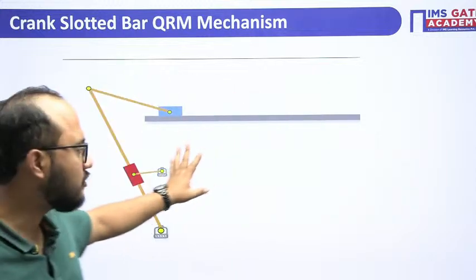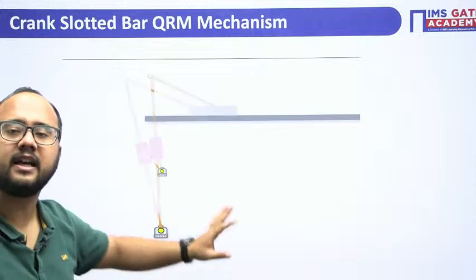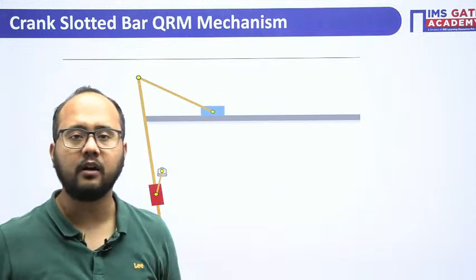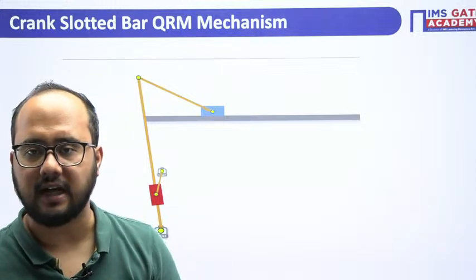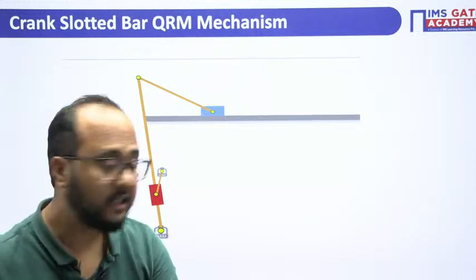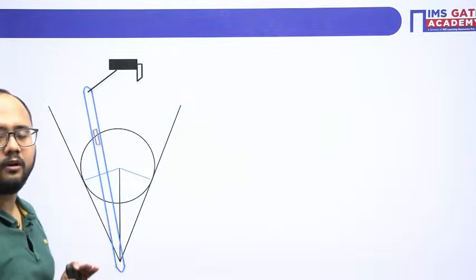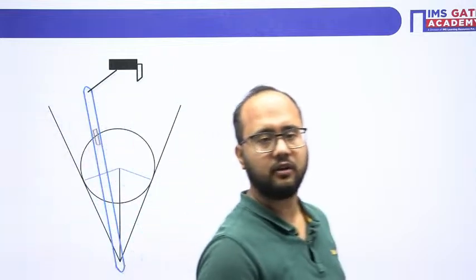Once you have understood how the mechanism actually works, then it is very easy for you to understand any problem related to the crank slotted quick return motion mechanism. Right, now see, this is a general diagram that we will be having for the crank slotted quick return motion mechanism.